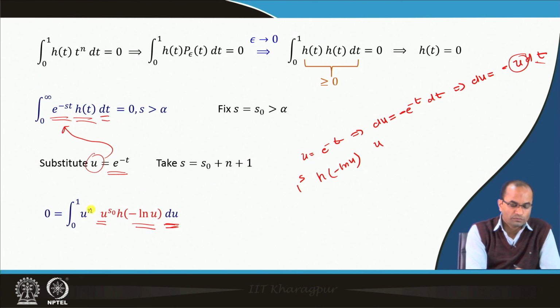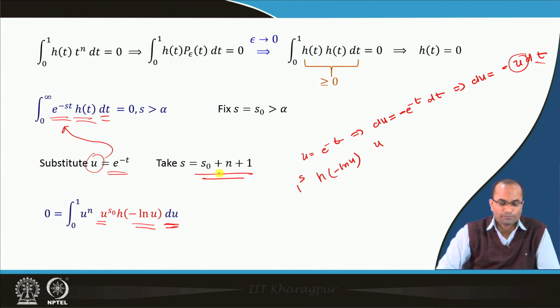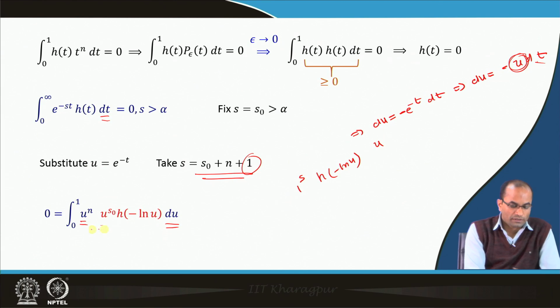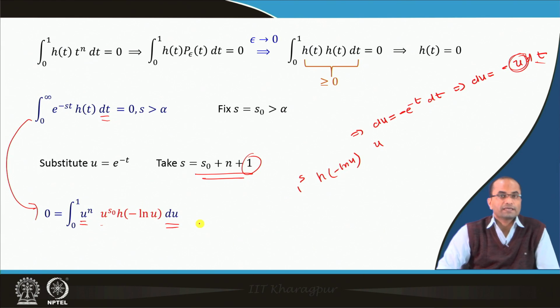But we are keeping u power n, and n is taken as s naught plus n plus 1, so this 1 over u will be cancelled out with this u, and then we have u power n and u power s naught. So, after substitution we can get this integral.